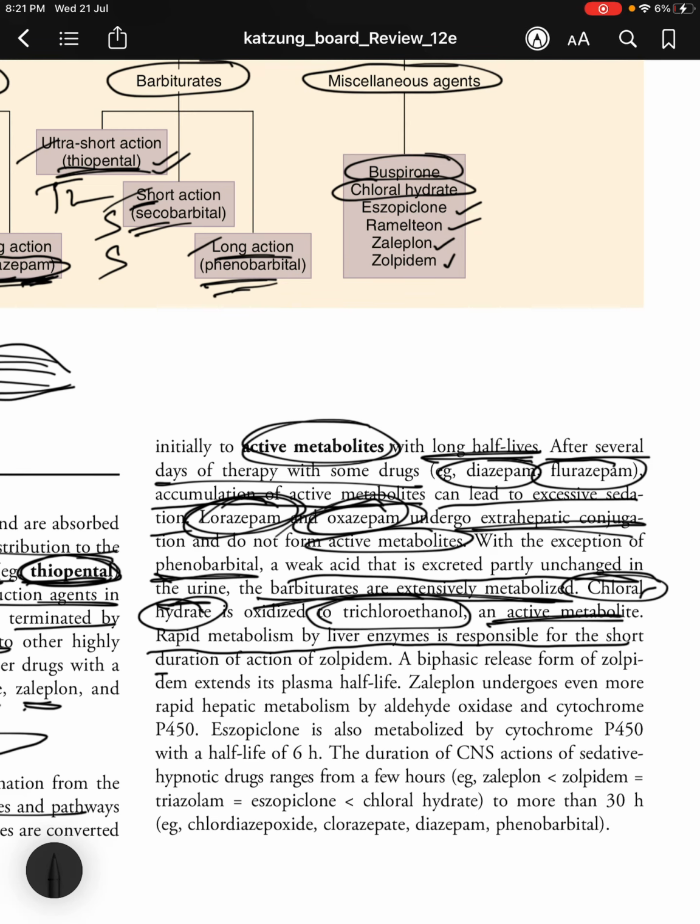Moving on to some high yield terms to learn. Addiction is the state of response to a drug whereby the drug taker feels compelled to use the drug and suffers anxiety when separated from it. So the person feels compelled to use the drug, a state of response where there is compulsion to use the drug and anxiety when separated from it.